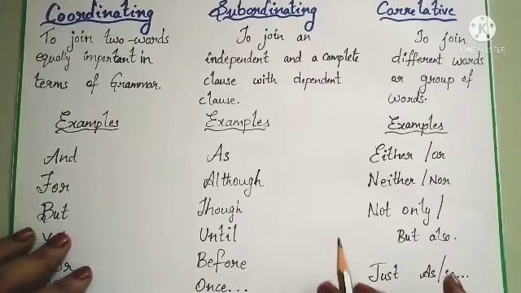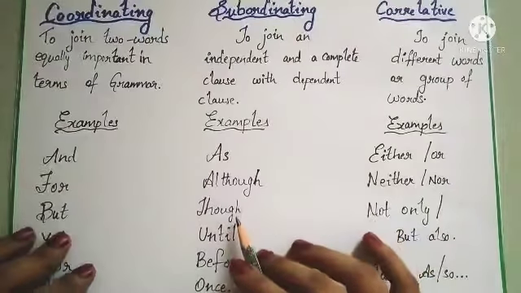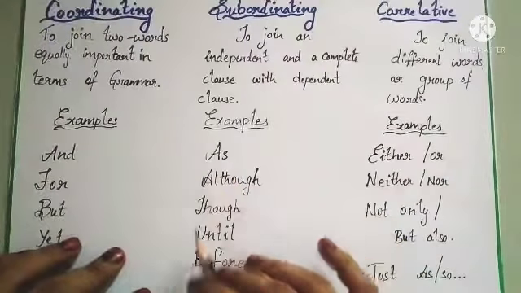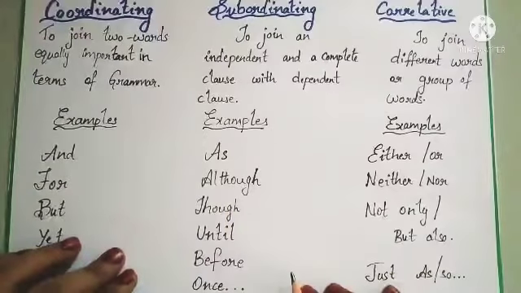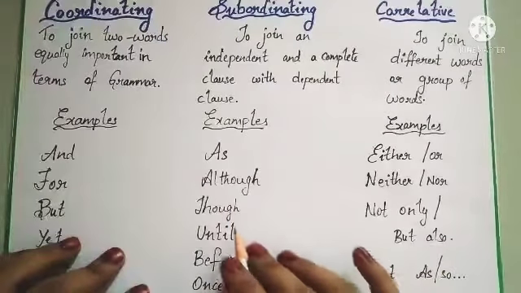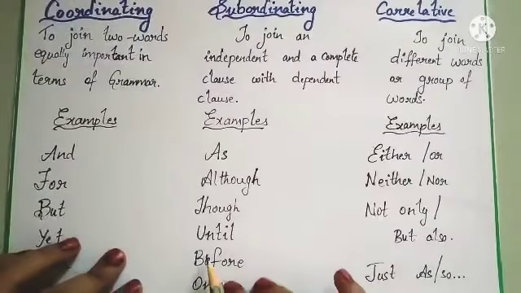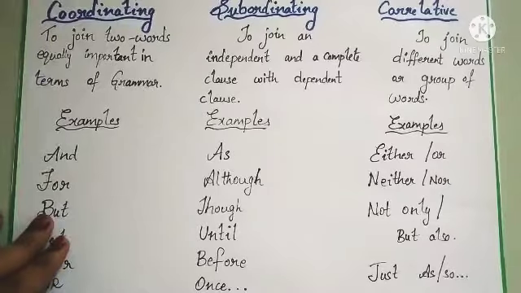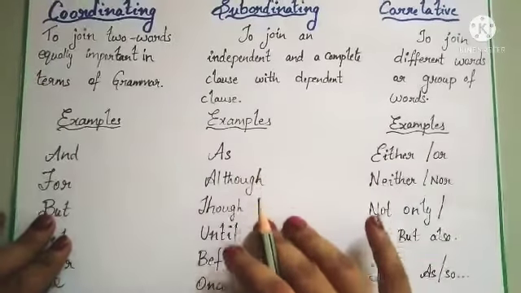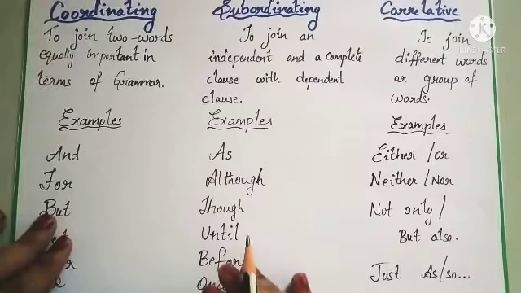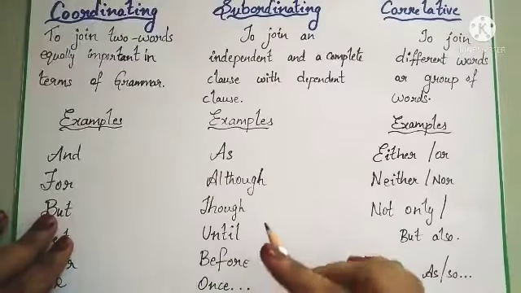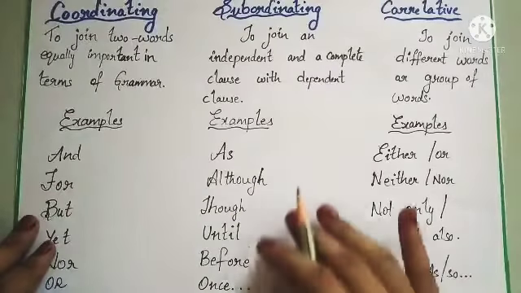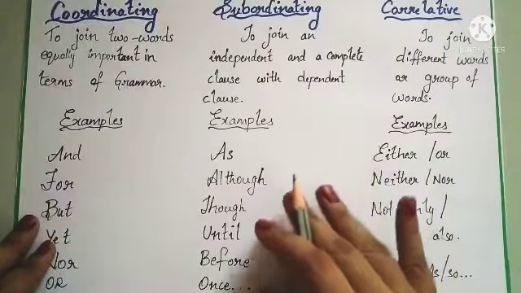Now just remember these words. Just rewind yourself. Then where do we use these few words? It's nothing but the starting of the sentence. For example, as it was raining, although he was late, though he was running, until you sleep, before a minute, once upon a time. Am I right? These are the few words which we use at the start of sentences. And also we can use them in the middle, but most often we use them at the beginning of the sentences. So these are called subordinating conjunctions.